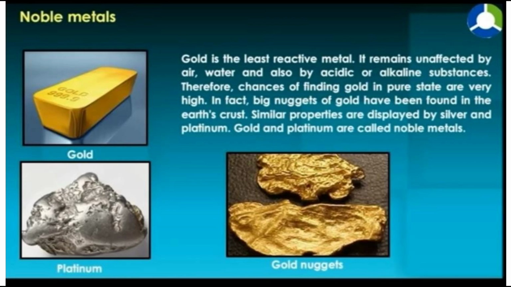Gold is the least reactive metal. It remains unaffected by air, water and also by acidic or alkaline substances. Alkaline means basic substances. Therefore, chances of finding gold in pure state are very high because it's almost not reactive. In fact, big nuggets of gold have been found in the earth crust. Similar properties are displayed by silver and platinum also, because these two also lie low in the reactivity series. Gold and platinum are called noble metals.